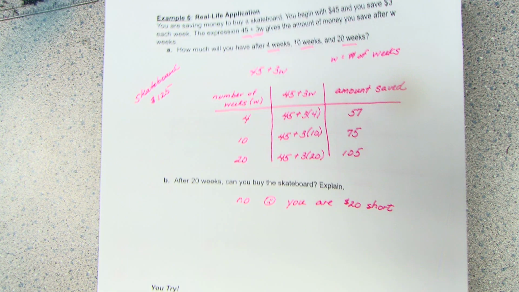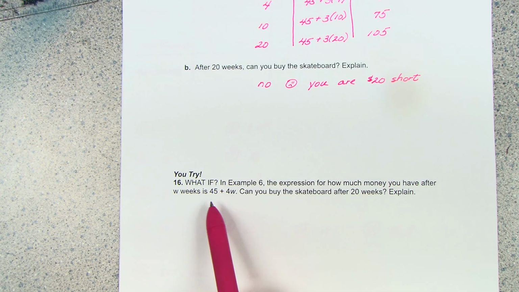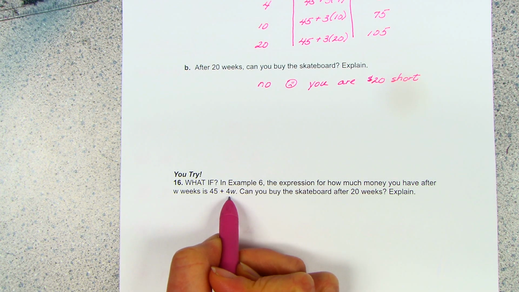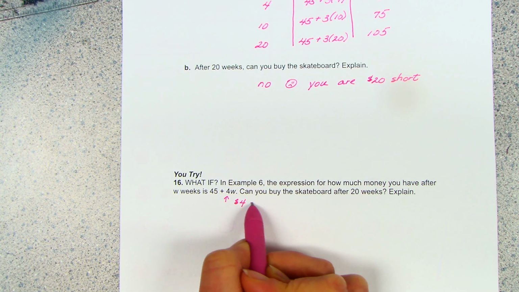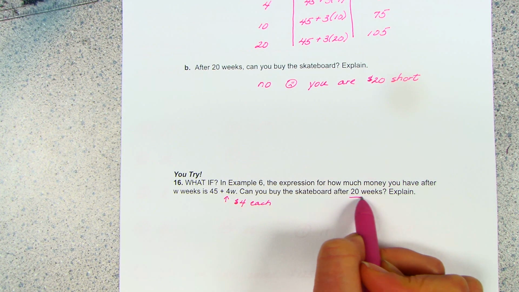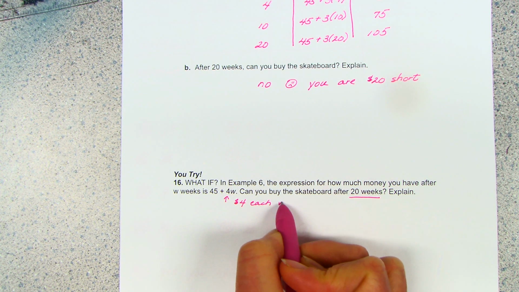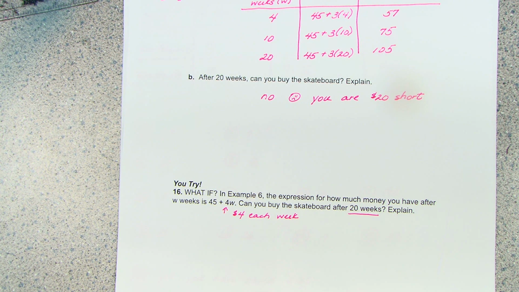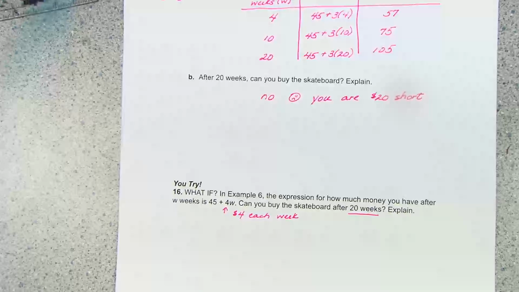So then, in the you try, they say, well, what if you had $45 to start with, but you saved more? What if you saved $4 each week? Then would you have enough after 20 weeks? So you're going to do the same thing. Make a chart, substitute in, and see whether 20 weeks will give you enough. Actually you don't have to make the whole chart. You only have to do for 20. Okay, so substitute in and see if 20 weeks gives you enough to buy the skateboard.